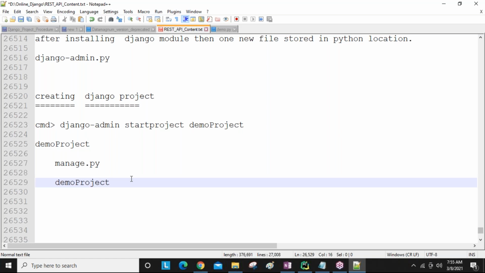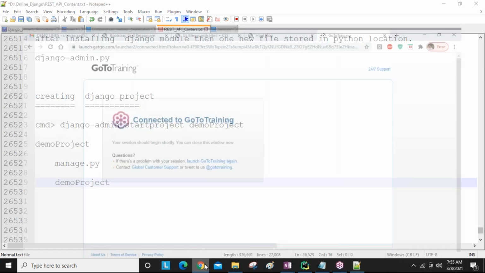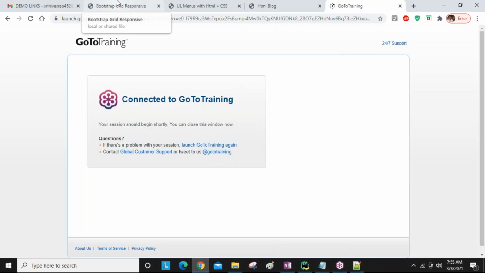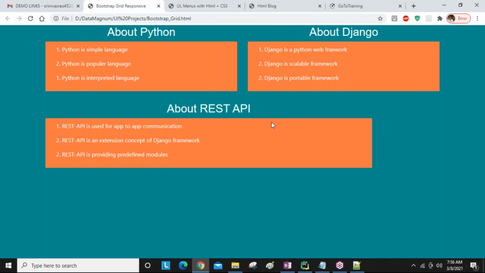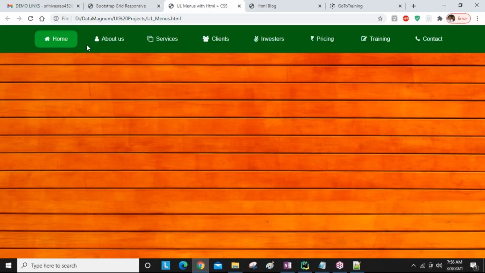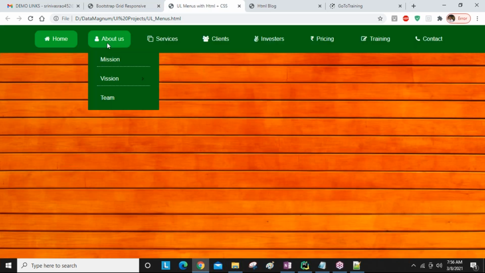Yes, guys. In the Django course, we are going to discuss HTML, CSS, Bootstrap, all the things required for developing our application. For example, see here, we are going to develop responsive applications. Whenever we click particular content, that content-related output is displayed on the screen.